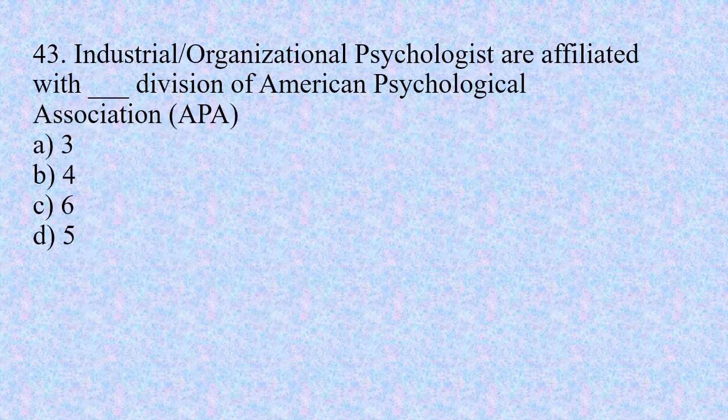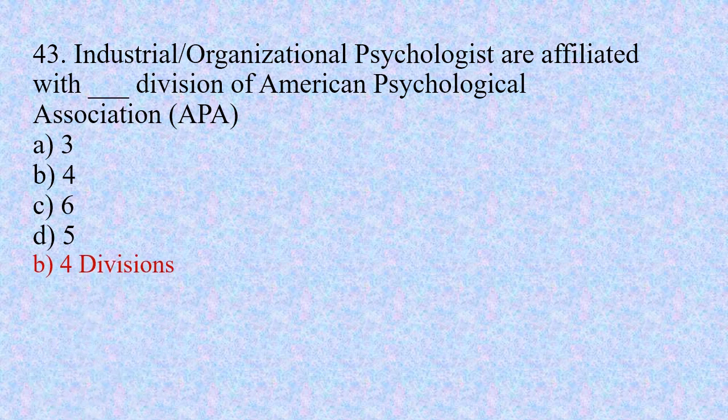Number 43. Industrial or organizational psychologists are affiliated with dash divisions of the American Psychological Association or APA. Option A 3, option B 4, option C 6, and option D 5.